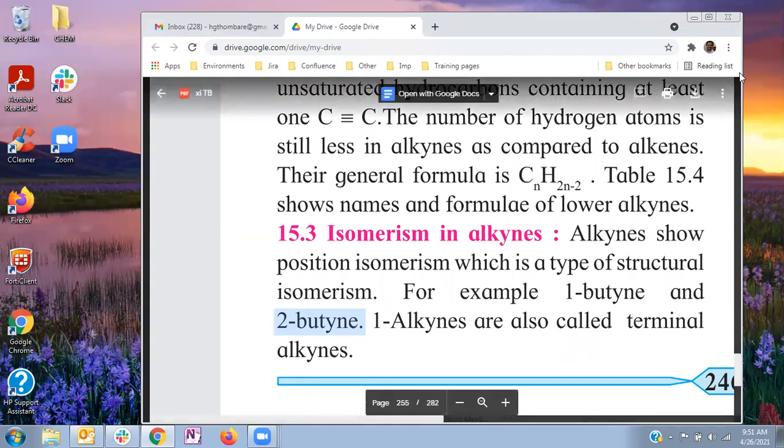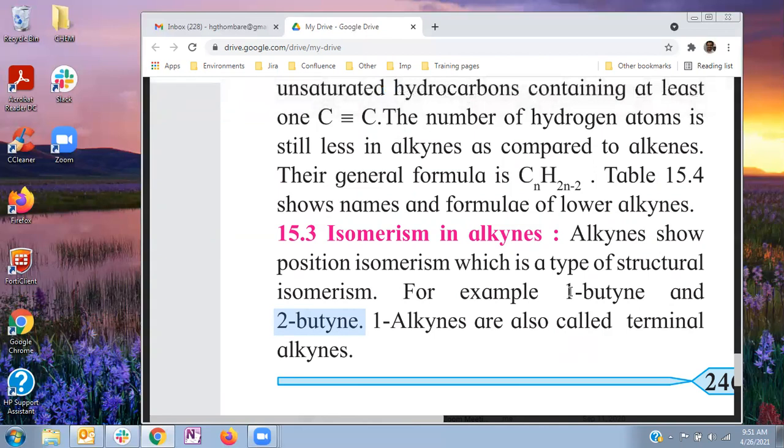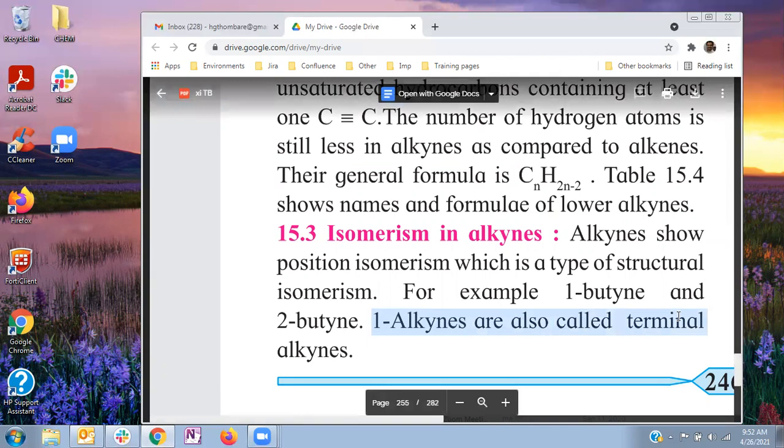We studied the examples just now and gave the IUPAC names but-1-yne and but-2-yne. So this 1-yne type means 1-butyne, 1-propyne, 1-pentyne, 1-hexyne. This type of alkynes are also called terminal alkynes.